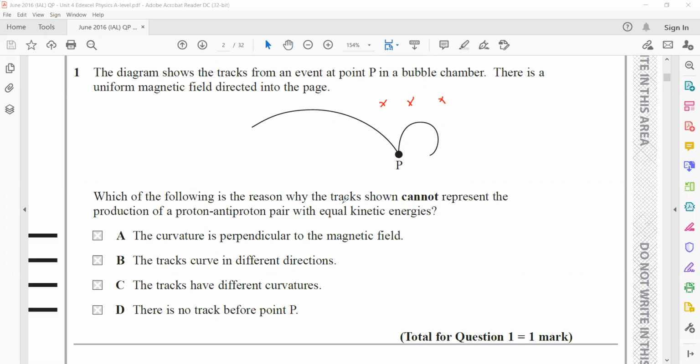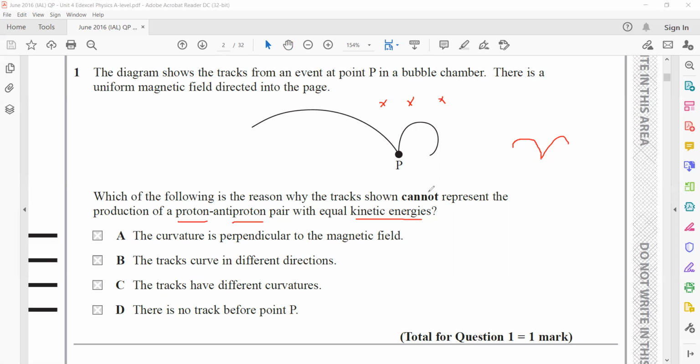Which of the following is the reason why the track shown cannot represent the production of proton and antiproton with equal kinetic energy? If proton and antiproton are produced, particle and antiparticle, they will follow opposite trajectories, and because they have the same kinetic energy, the curvature of the path should be the same as well.